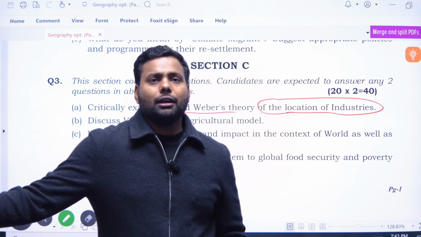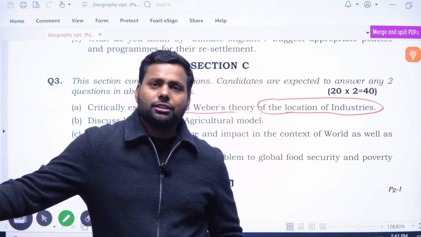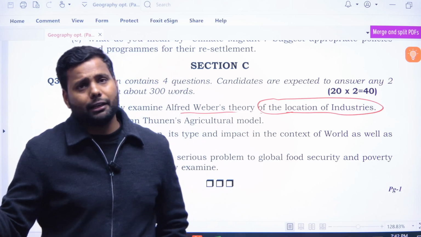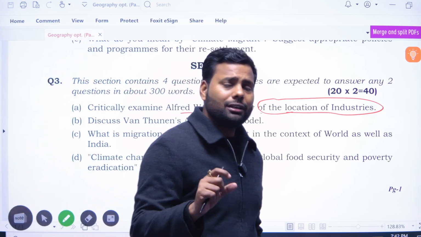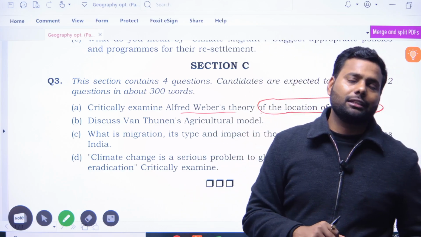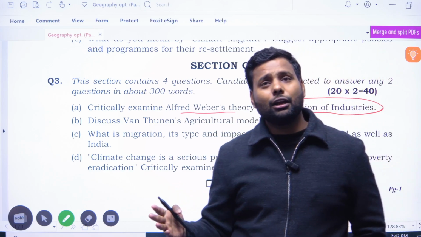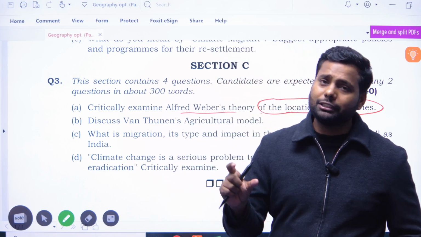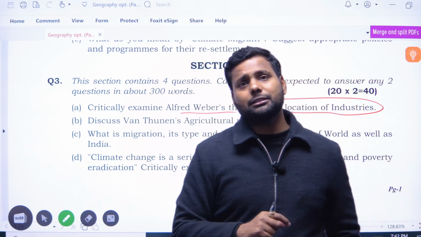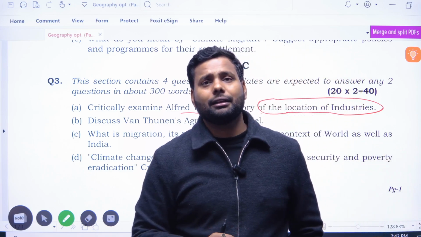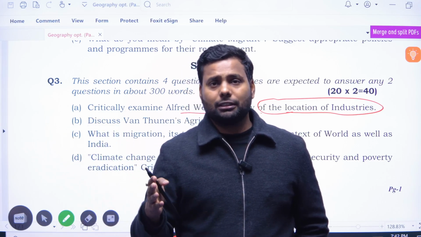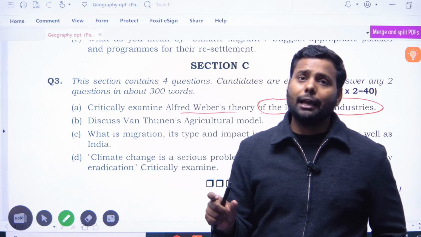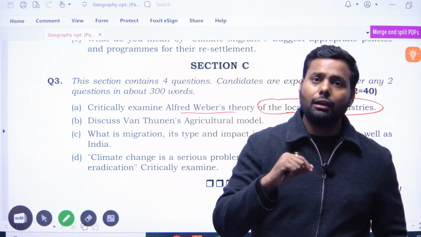And second, what is the main objective of any industrialist? To maximize the profit. And maximizing the profit is only possible when we understand the nature of the industry, like whether the industry is weight gaining, weight losing, or neutral. If the industry is weight gaining, what does weight gaining mean? Weight gaining means that when the final product comes out, the weight of the raw materials is adding up, so the final product has more weight than the raw material. It is called a weight gaining industry.